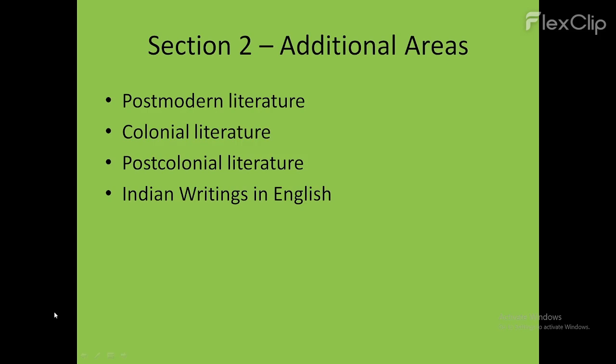And some other additional areas from where there can be questions in your preliminary examination as well as in your mains examination. These are the topics: postmodern literature, post-colonial literature, colonial literature, Indian writing in English. So these are umbrella terms under which so many writers, so many genres, so many forms of writing fall. You have to prepare for all of them.